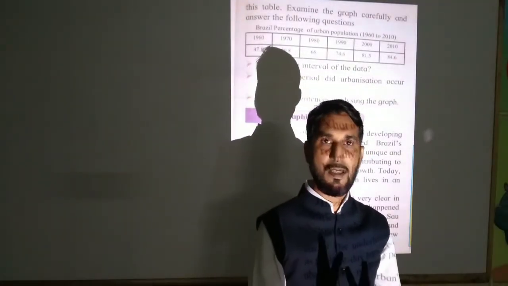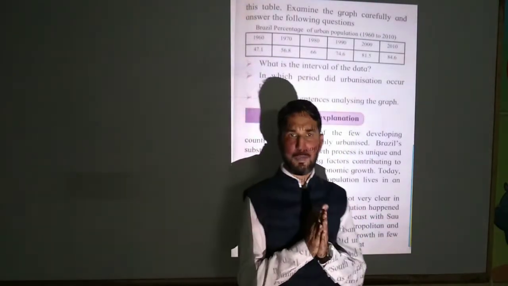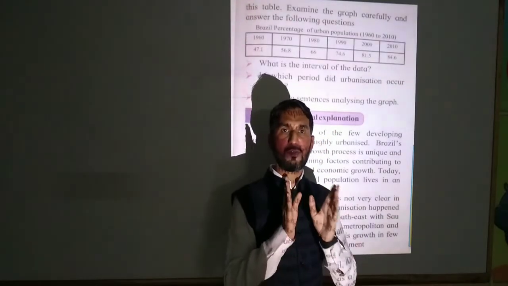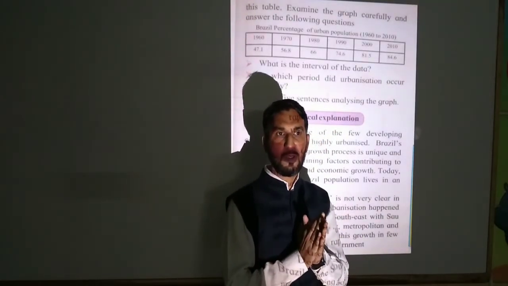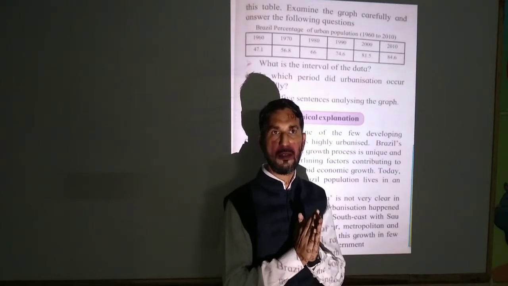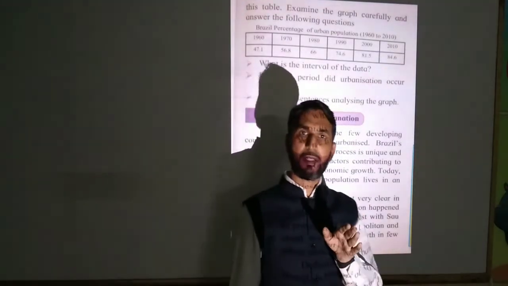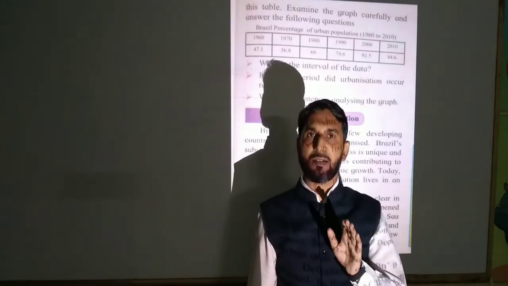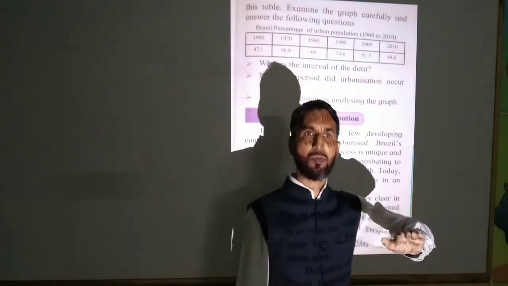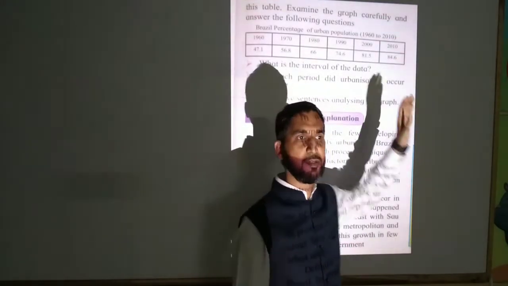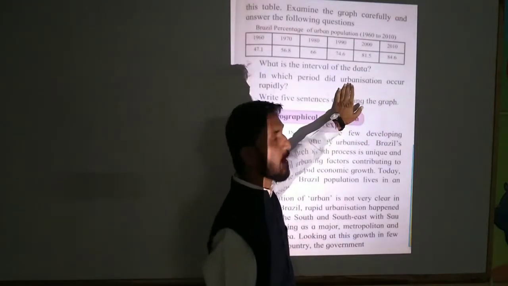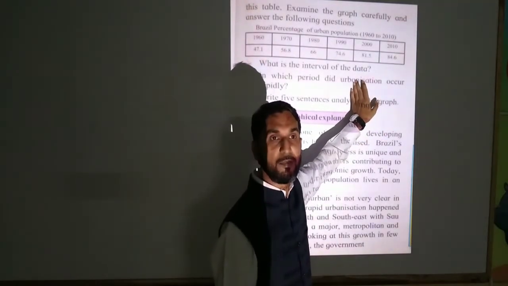It means there is too much gap between these two countries. Low urbanization means low speed of development or progress in our country. But Brazil is a rapidly progressing, developing country.